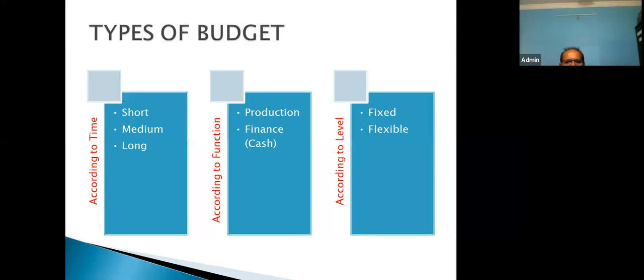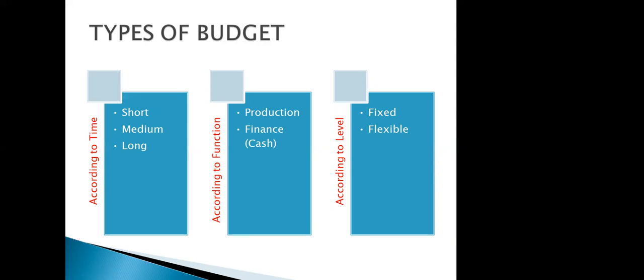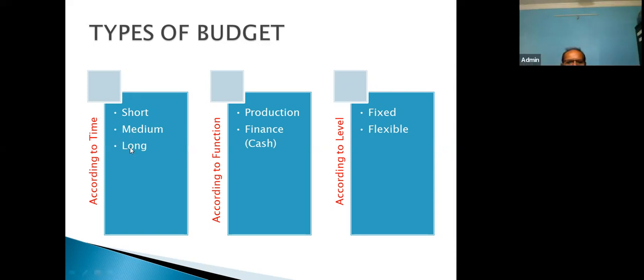Some companies may prepare a 5-year plan also. Even the government prepares, there is a word, Panchavarshik Yojana. Have you heard this word, Panchavarshik Yojana? Yes, sir. So that goes with the long time. This way, budget can be classified according to time.